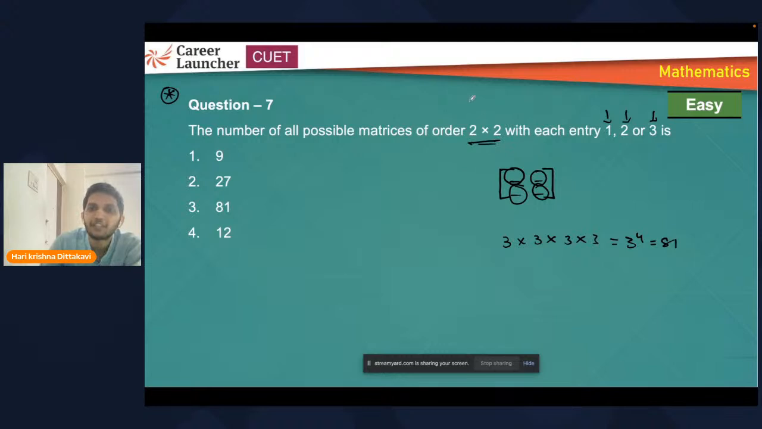So this question can be extended to 3 by 3, right? 3 by 3 matrix, same. Instead of 3 options, I can give you 4 possibilities. So you can attempt.